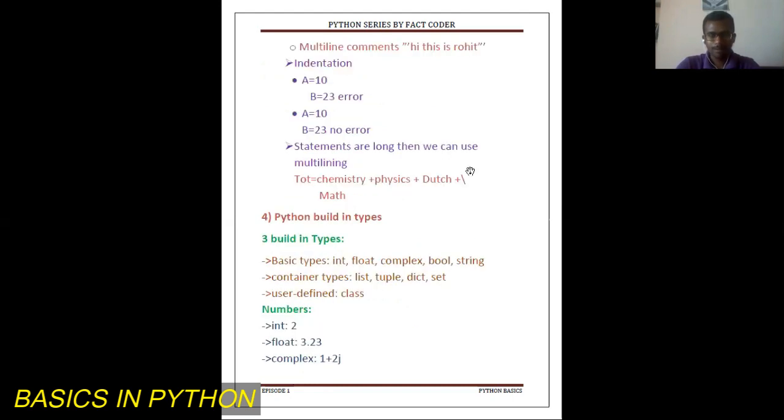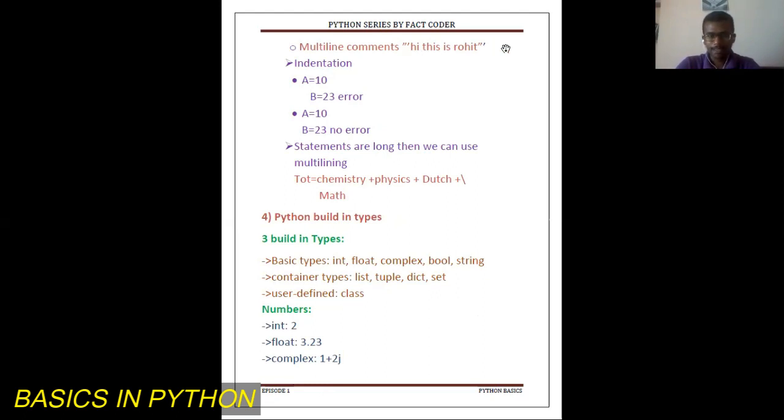Multi-line comments. When you feel that the comment is more than one line, or more than a word or a sentence, then you can use multi-line comments. So, "Hi, this is Roy." This is a multi-line comment which I have used, which comes under these two quotes.